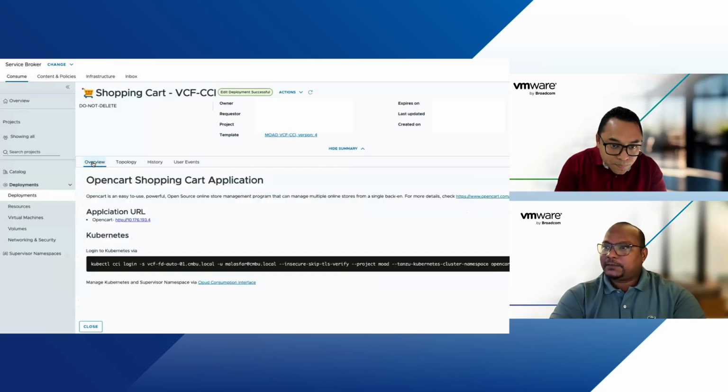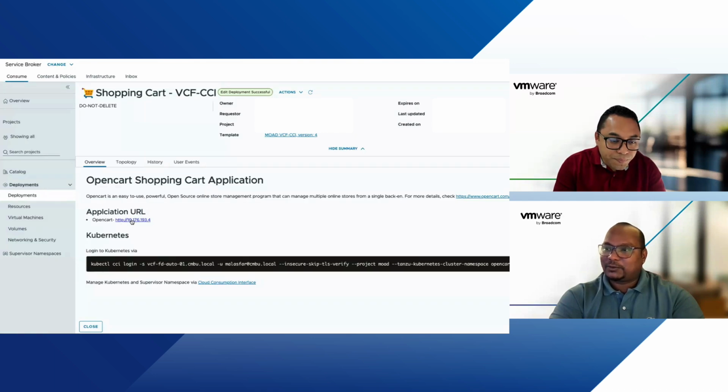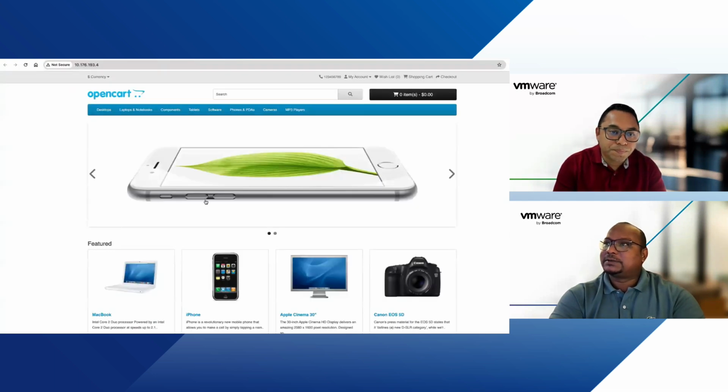Now, if I go into the overview, since we are format 2 for this blueprint, we can define some parameters like this. So once your application is deployed using microservices, I can get the OpenCart load balancer IP that I need to consume. So if I quickly click on this, the fully loaded application is available for us to consume. Excellent. Exactly. So this is what I was talking about.